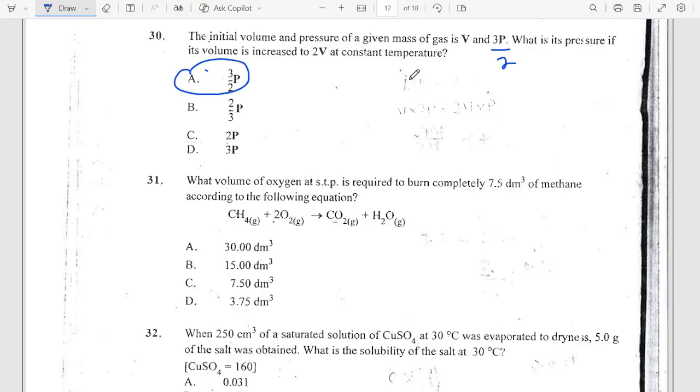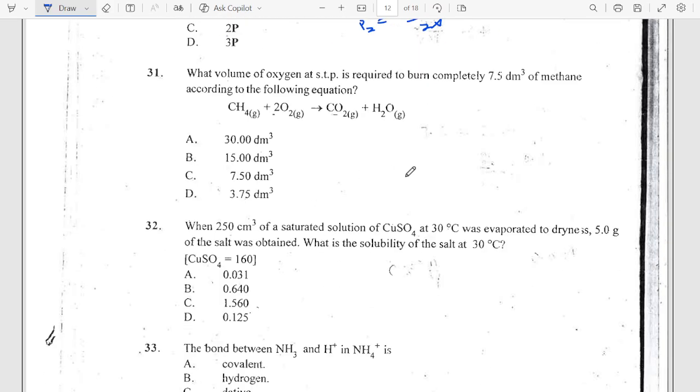Now, another way you can achieve this, you can say P1V1 is equal to P2V2. So the initial pressure is 3P, initial volume is V, equal to final pressure, that's what we are looking for, times final volume 2V. So to find final pressure, it's going to be 3P times V divided by 2V. This V will cancel this V. I will still have 3 over 2 P. As simple as that, right?